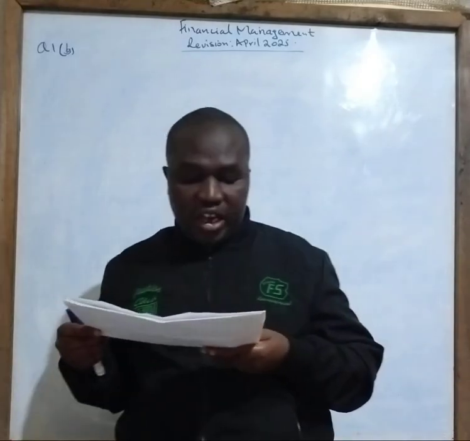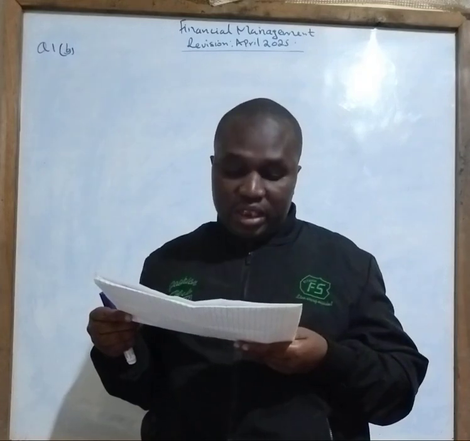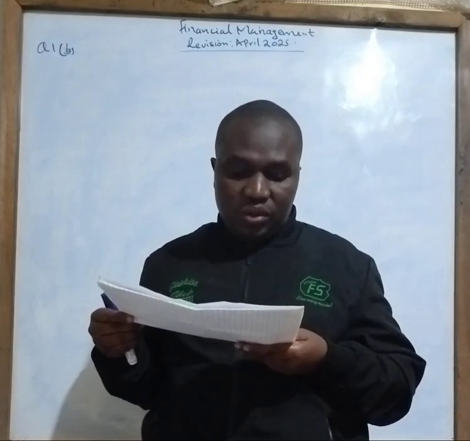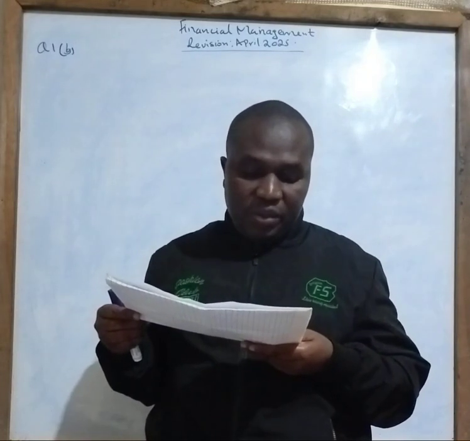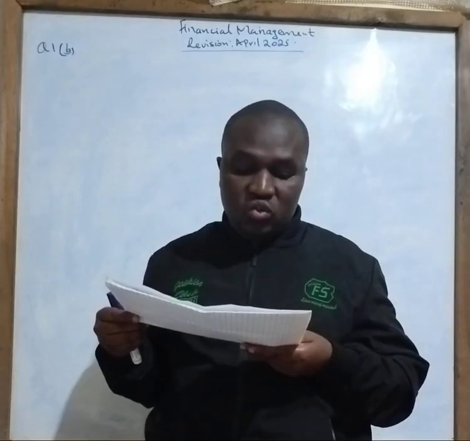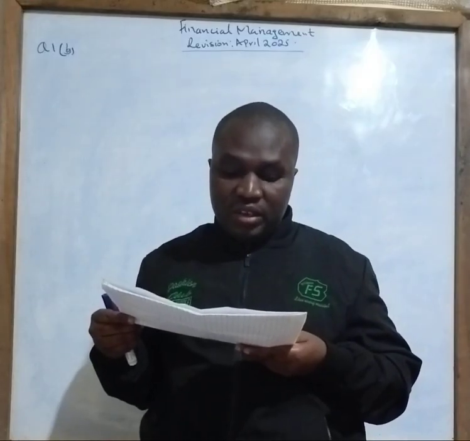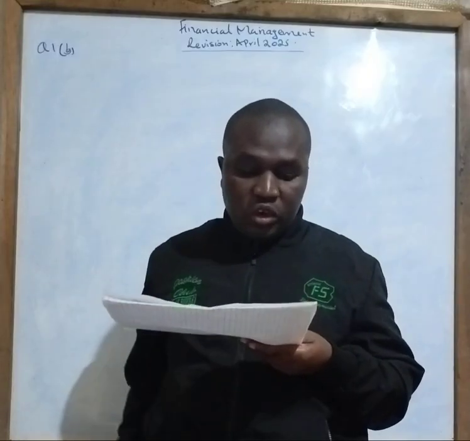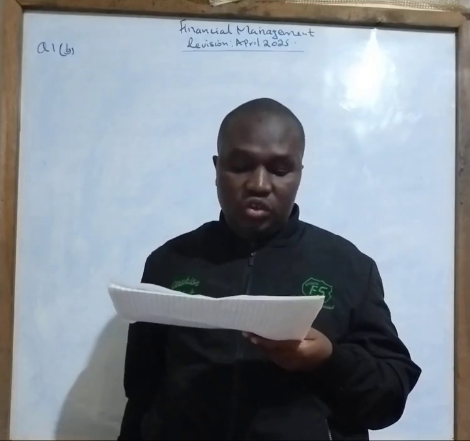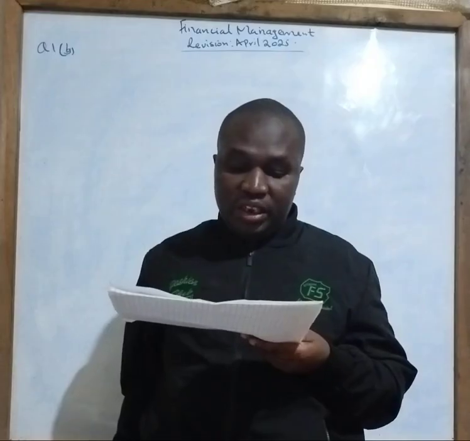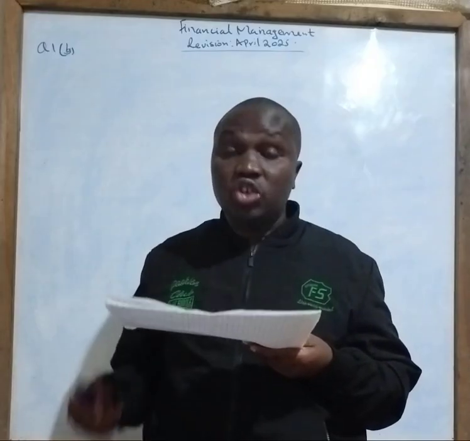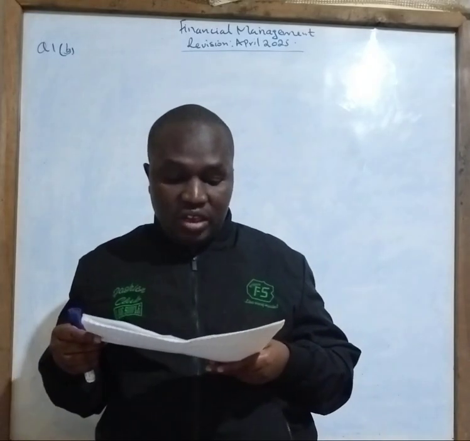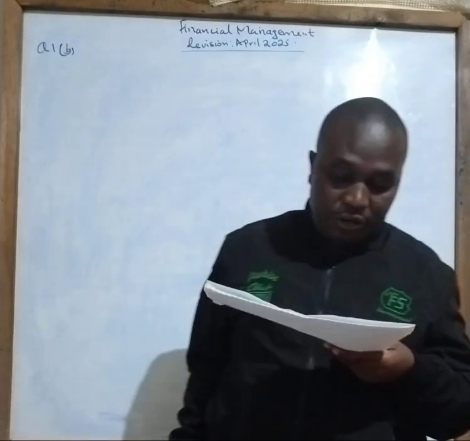That is ordinary share capital, 100,000, reserves, 50,000, 16% debentures (1,000 shillings par value), 62,500, 14% preference shares capital (20 shillings par value), 37,500. Total capital structure given there is 250 million.